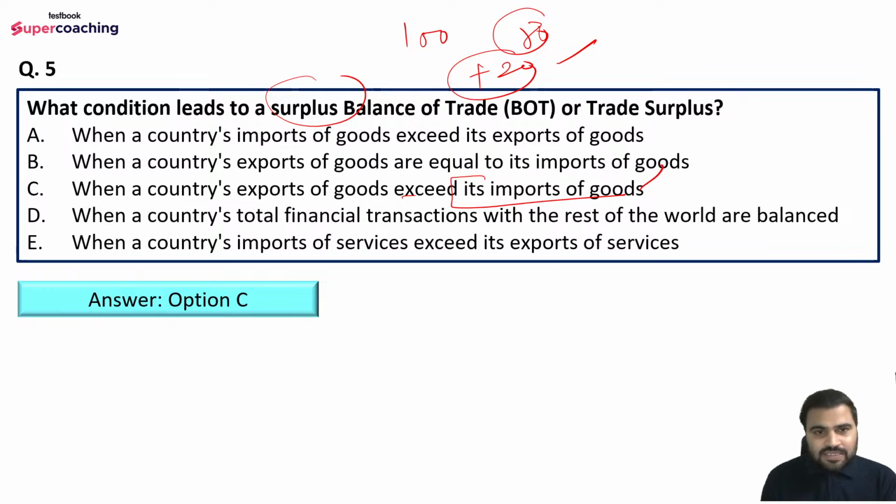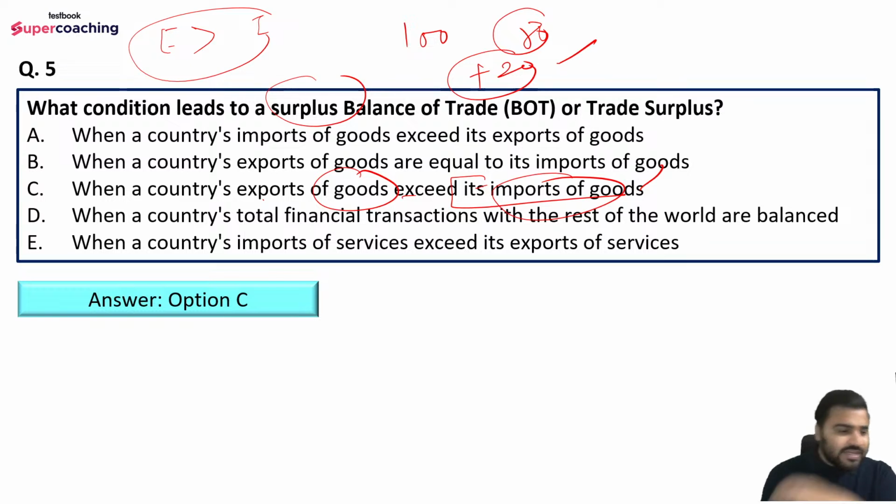This is the same case in the balance of trade also. When a country's export of goods exceeds its import of goods, our exports are more than our imports, which means we are having a net inflow of foreign exchange. That is basically the balance of trade surplus.